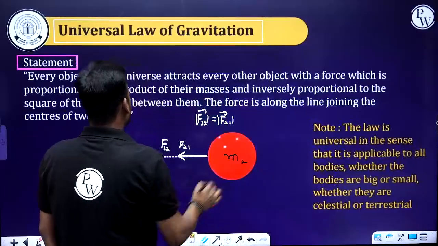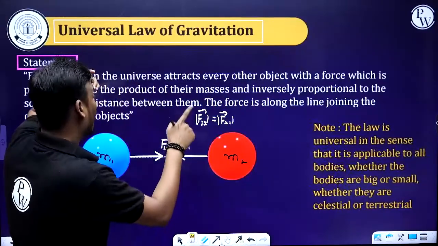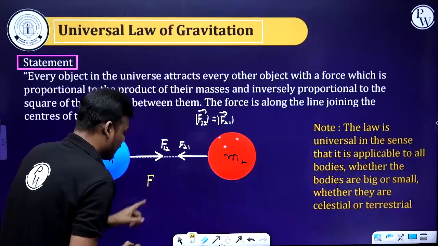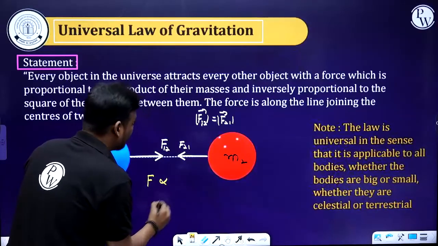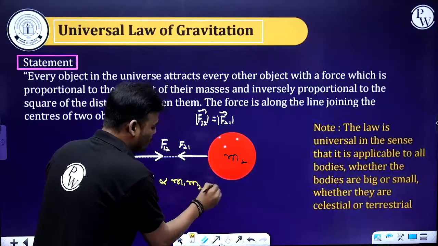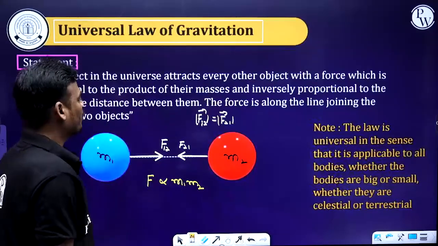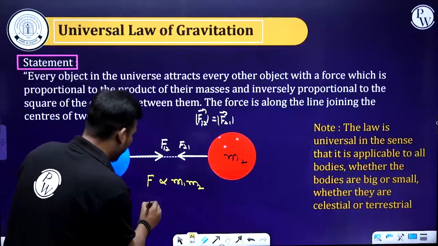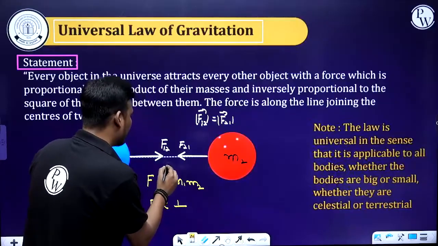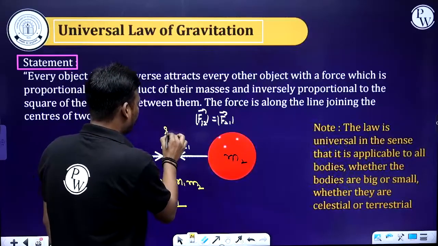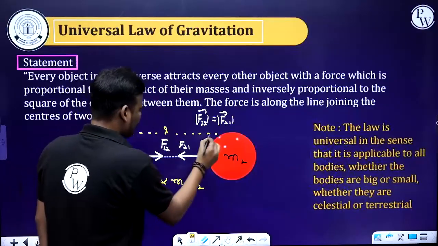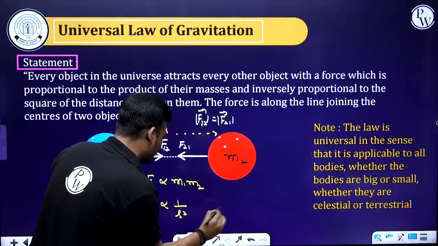So by the statement, what can we write? The force is proportional to the product of their masses. Generally, I am writing F is directly proportional to the product of their masses, let me write m1 and m2. And it is inversely proportional to the square of the distance. Let me consider the distance between these two masses is r. So, 1 by r square.